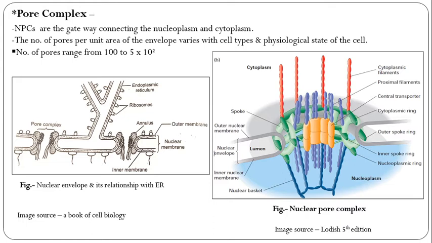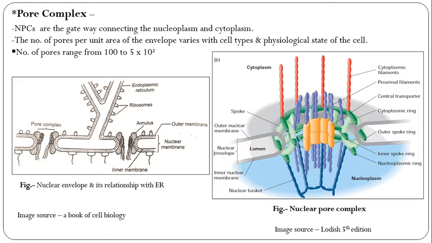Nucleoplasmic pore complexes are gateways connecting the nucleoplasm and the cytoplasm, for exchanging intranuclear and extranuclear material. The number of pores per unit area of the envelope varies with cell type and the physiological state of the cells. The number of pores ranges from 100 to 5 times 10 raised to 2.